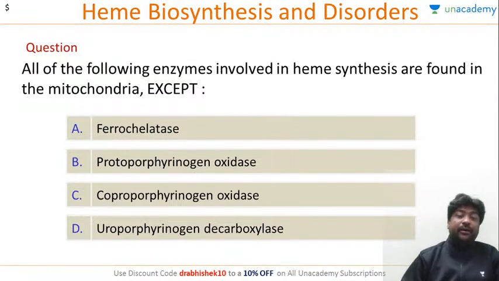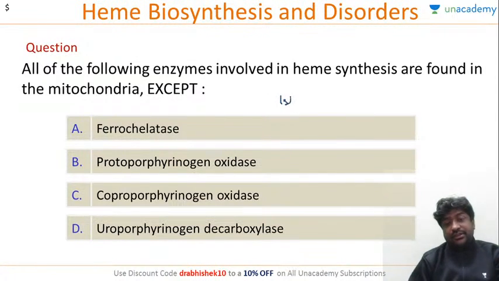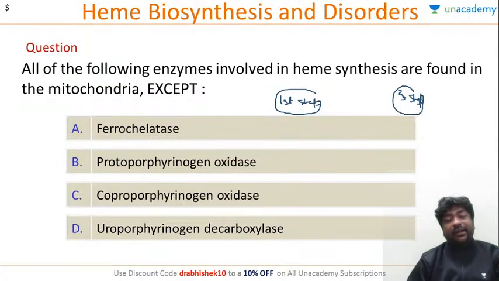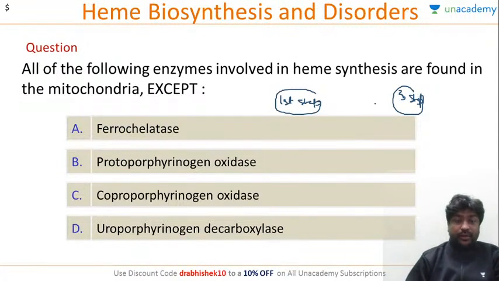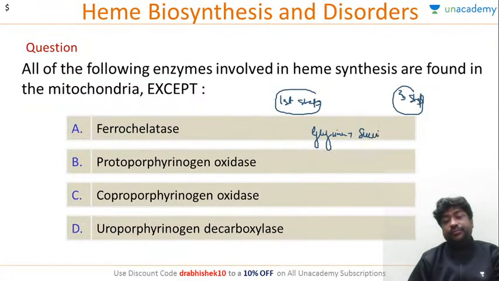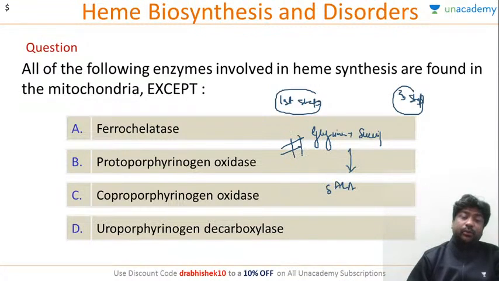Okay, remember, for heme synthesis, the first step and the last three steps take place in mitochondria. So basically remember, heme synthesis starts and ends in mitochondria. So what is the first step? Glycine plus succinyl CoA will give delta ALA. This is the first step, and it takes place in mitochondria.